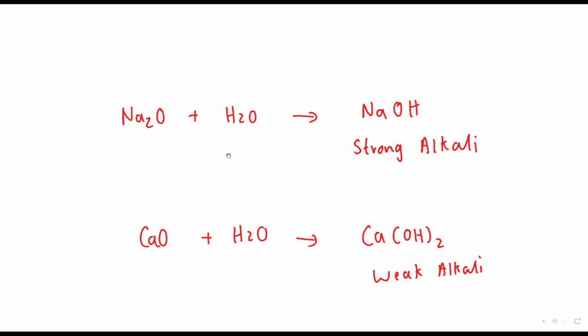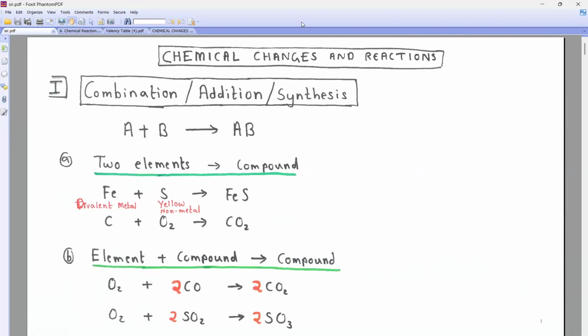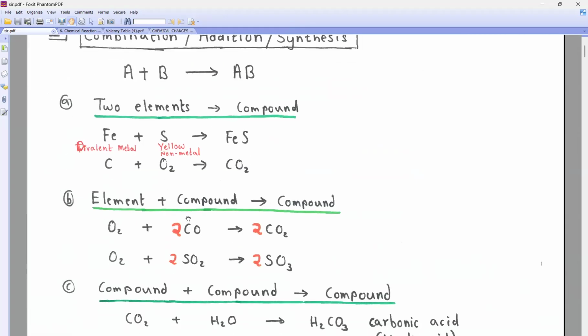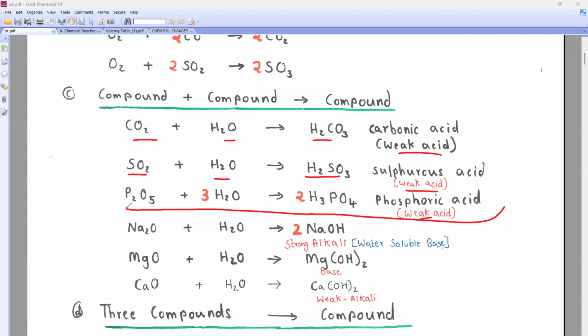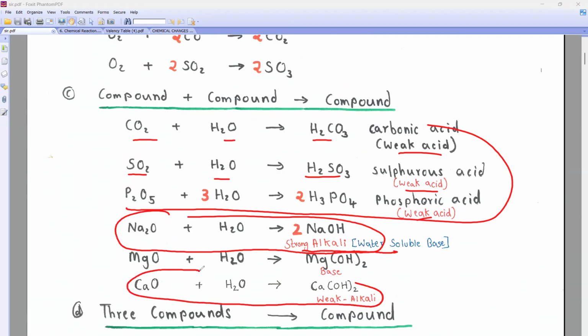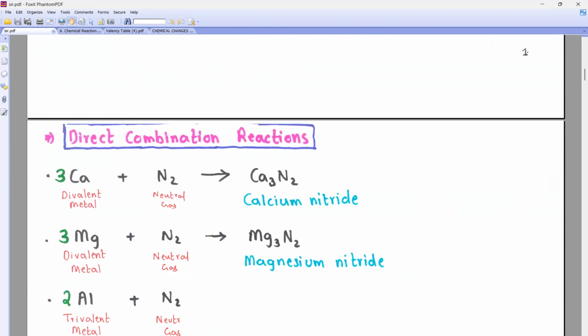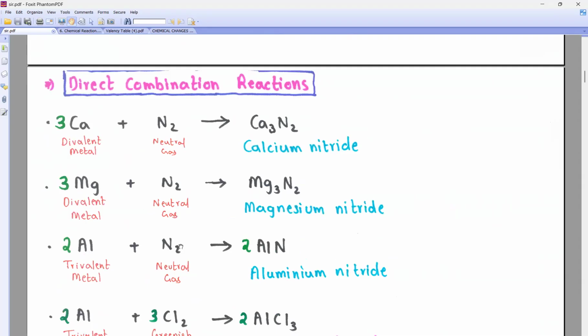Can you see this? Come to the first page of the big chart. Look, beta, can you see I've written all this, divalent and all. Now look here. Can you see all these were weak alkali or not? Tell me. Weak acid, we just did now, na, beta? This was for weak acid. If this is strong alkali, so look. If this is weak alkali, are you getting it? Right.